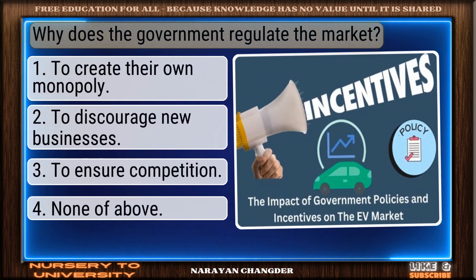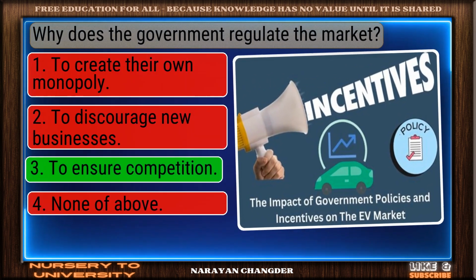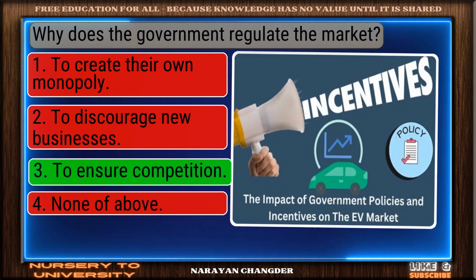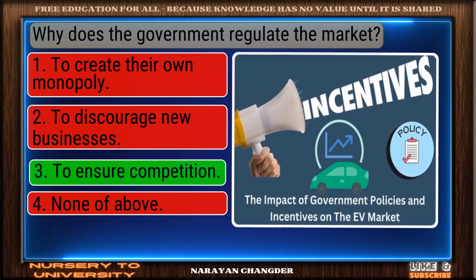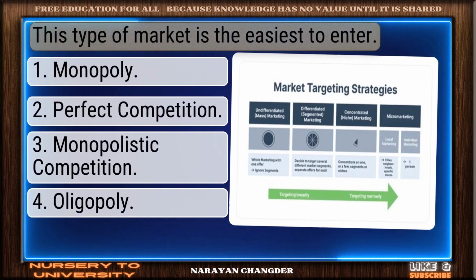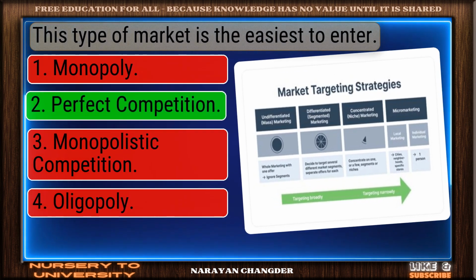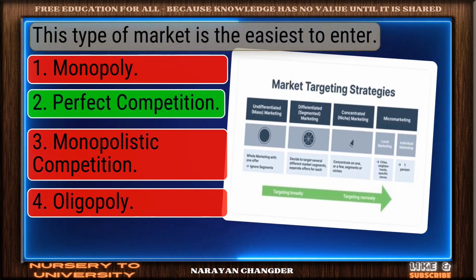Why does the government regulate the market? Nice work. You chose to ensure competition, and it is correct. This type of market is the easiest to enter. Well picked. Perfect competition is the correct answer.